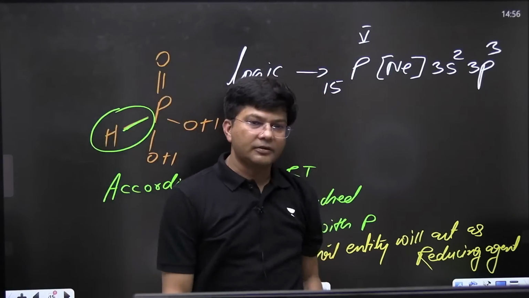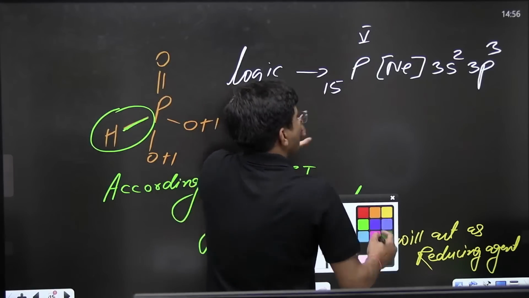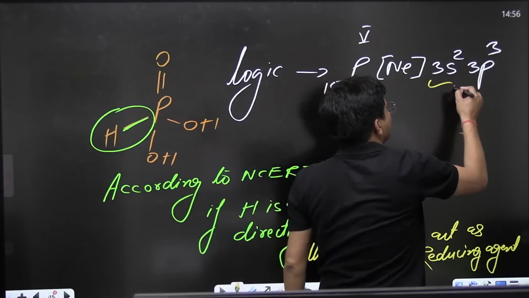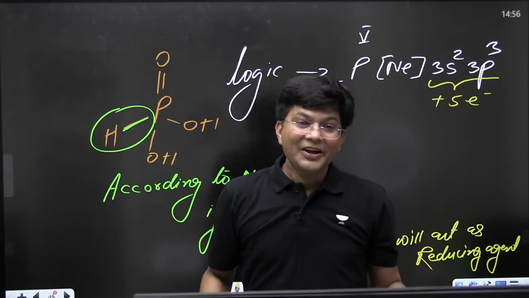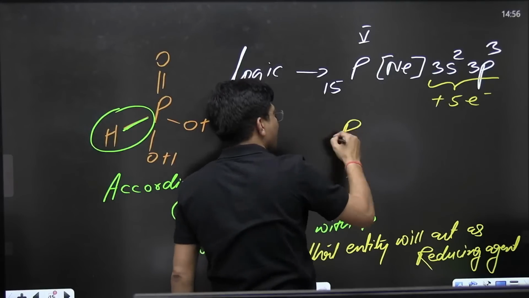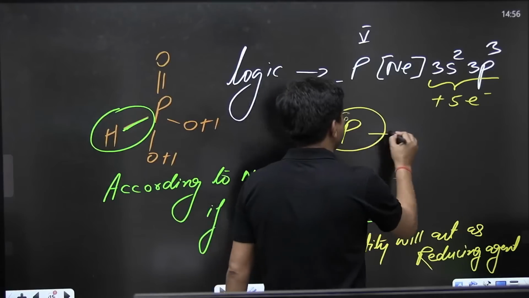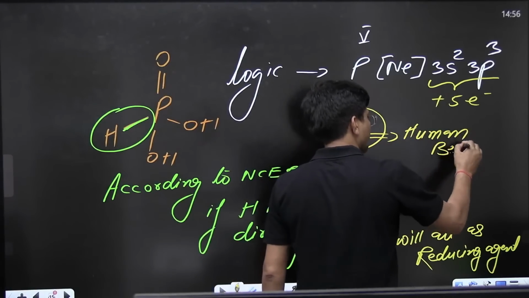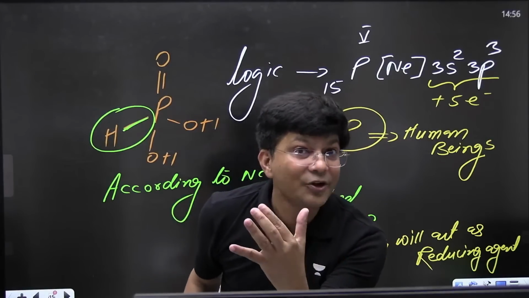I will take the very basic and let you know. See, everyone, phosphorus is having 5 electrons in the outermost orbit. 5 electrons. You can say this is a man, phosphorus man. I always consider elements like human beings. We can see human beings.